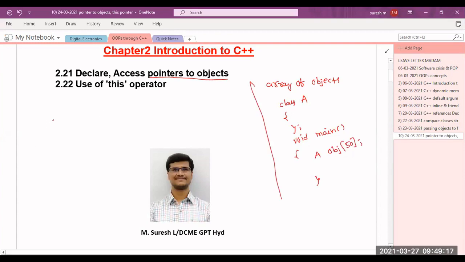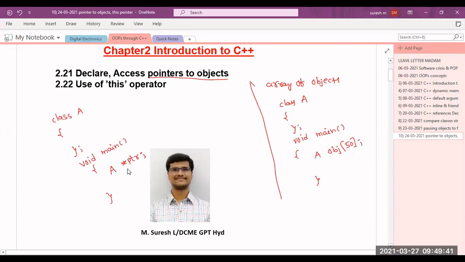So if you have class A, and for this class A, I want to create a pointer to objects, then for this you won't create a normal object, you will create just a pointer: A star ptr. Is that clear?